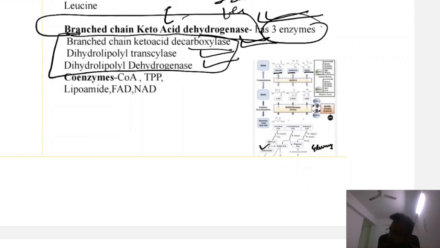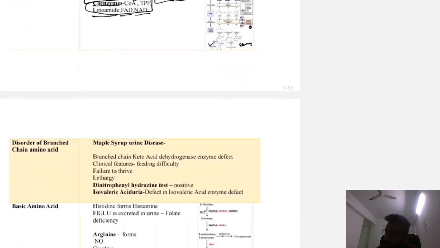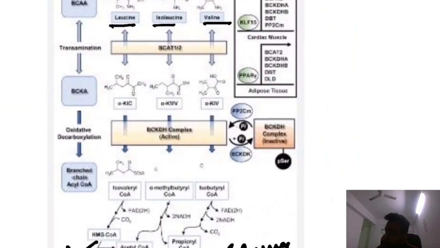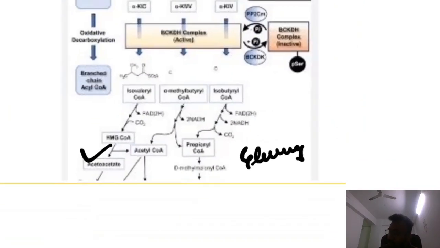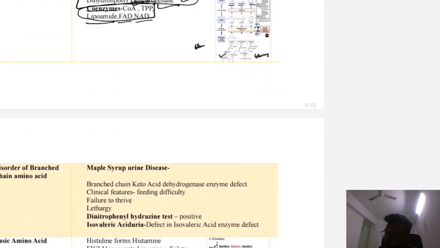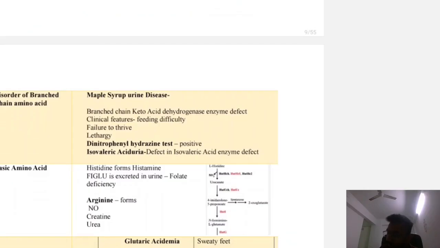The coenzymes are CoA, TPP, lipoamide, FAD and NAD. These coenzymes are part of this multi-enzyme complex. You need not learn all these reactions. Just remember it is a glucogenic and ketogenic compound.